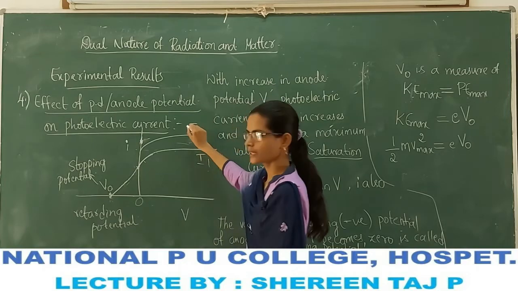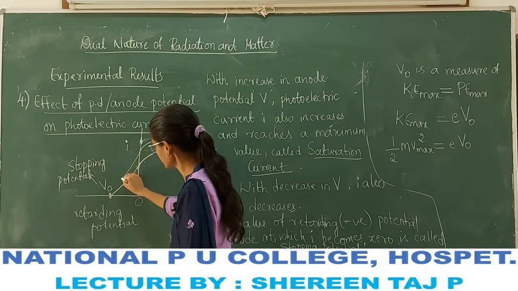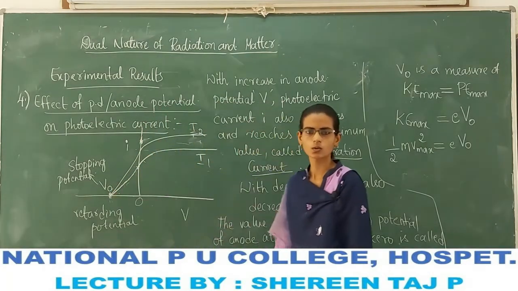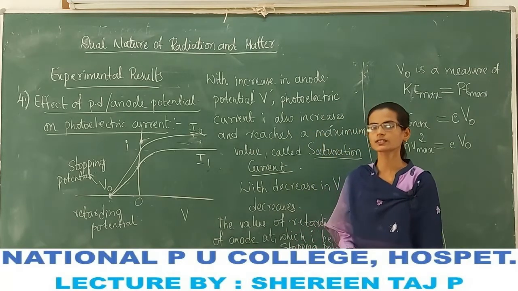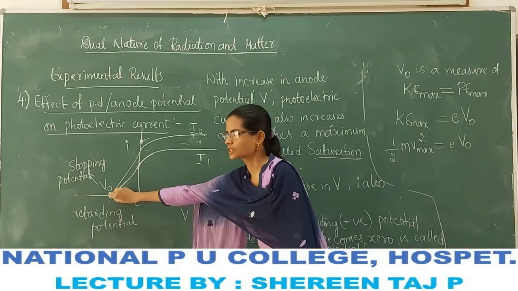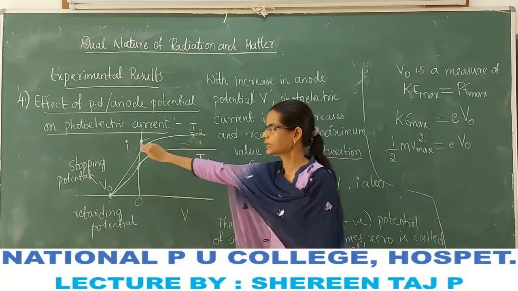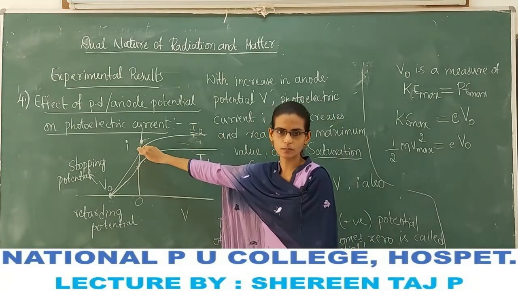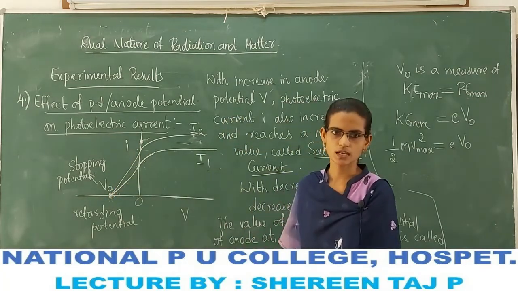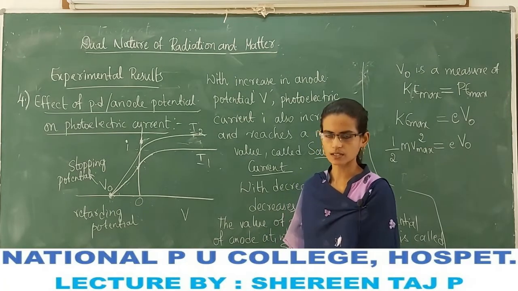So this is at higher intensity I2, and further, as the anode potential decreases, the current also decreases. Stopping potential is independent of intensity. It is observed here that the stopping potential is the same, whatever the intensity. If intensity changes, only the value of the saturation current, the maximum current, changes. However, the value of stopping potential remains the same for any intensity.